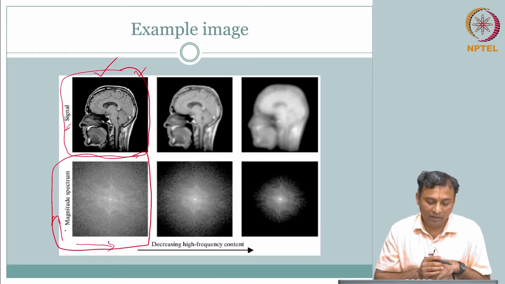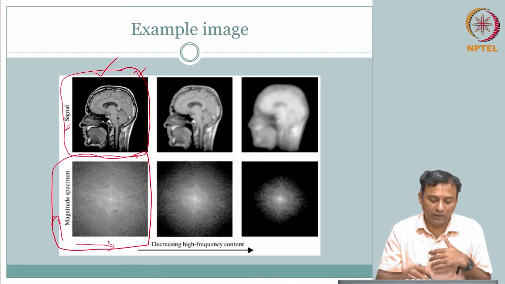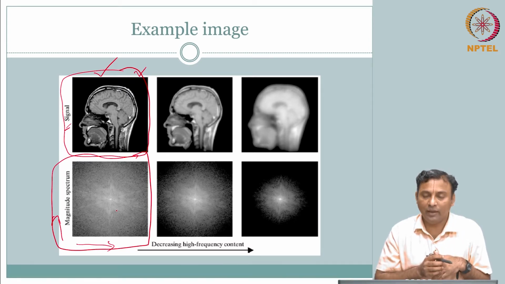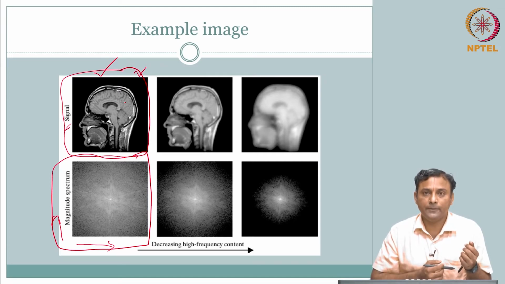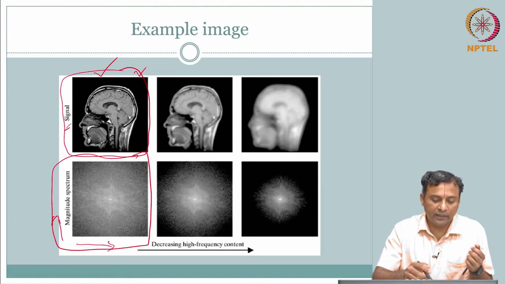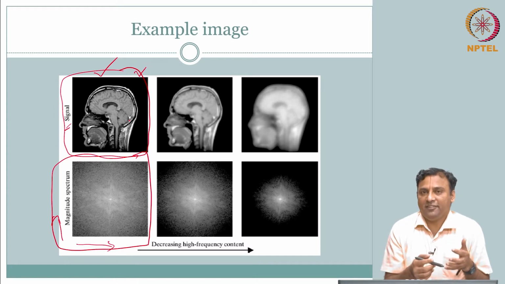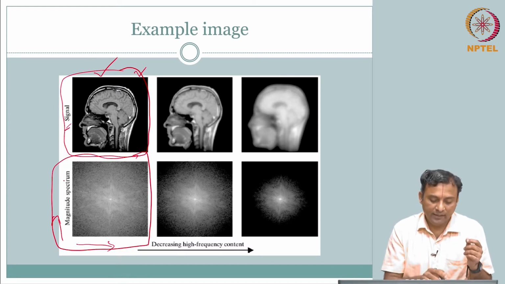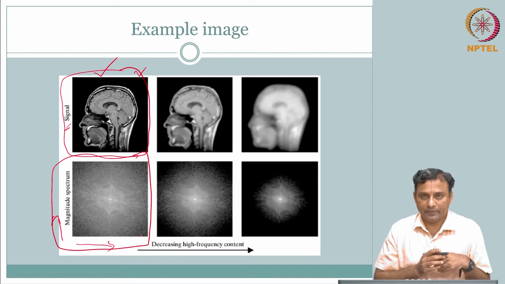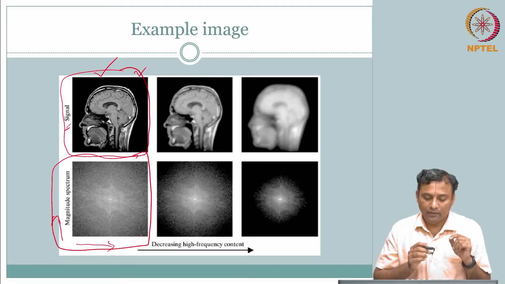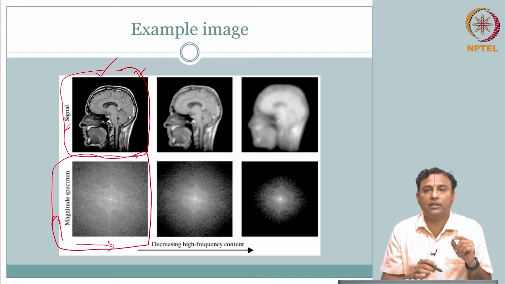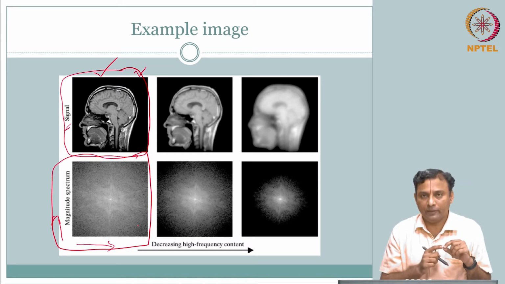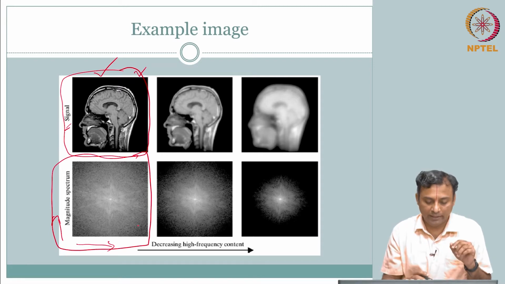Clearly you see one thing: for most of you, if you look at this, you cannot really make out anything. In the spatial domain, this looks like a head and we know what it is. So, this is the head, inside there is some brain part, and this is the nose, this is the mouth. Whereas here it is very difficult to interpret. However, there are some salient aspects about this that we can still intuitively interpret. That is the goal of this slide.